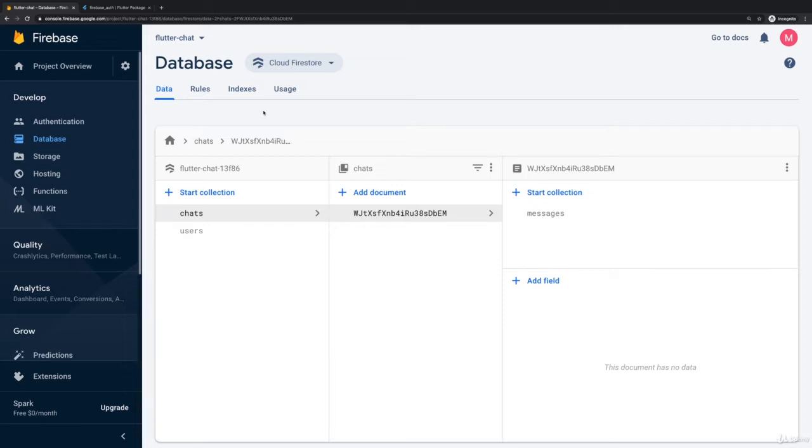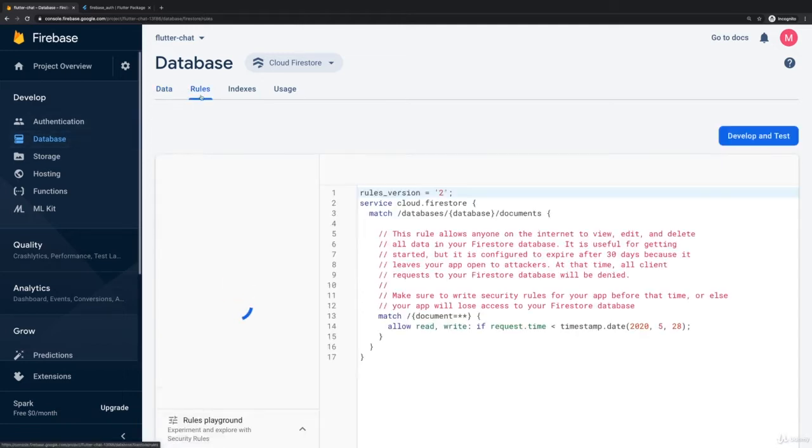So instead, you typically want to lock your database down to only your authenticated users. Because then only users who were authenticated with your project, which happens through the Firebase SDK, only such authenticated users are able to write to your database. And as an extra side effect, you then also have a clear trace who wrote what. Now, you can configure something like this through that Rules tab here in the database area.